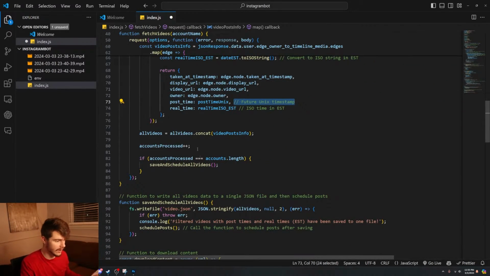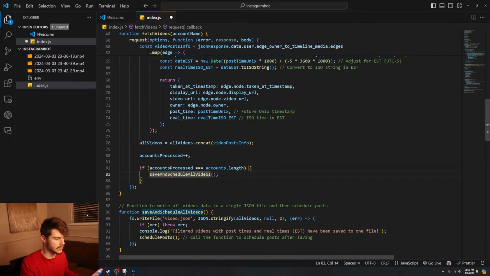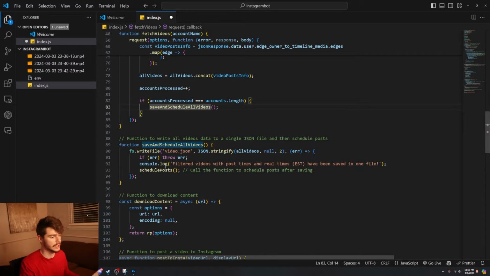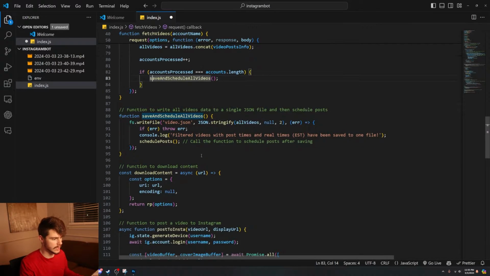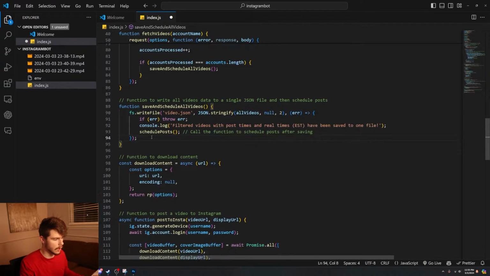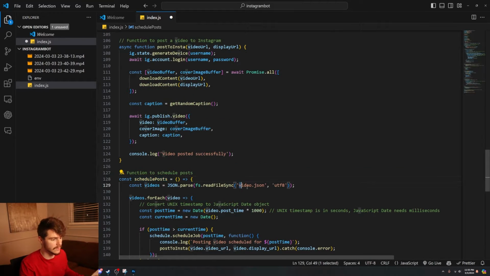And then at the very end, once it gets all the videos from all the accounts, it runs this schedule and save all videos function, which saves all of the data we just made to a new video JSON, and then schedules all the posts with this schedule function here. This schedule function makes a node-schedule command to schedule these posts inside of this video.json file with all of the video data. And let me show you what that looks like.